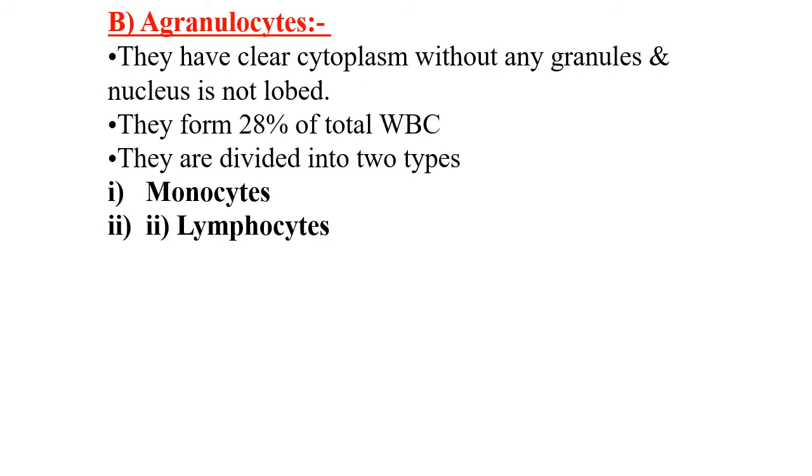The second category of WBCs is called agranulocytes. They have clear cytoplasm without any granules, and the nucleus is not lobed. They form around 28% of the total WBCs. They are divided into two types: the first one monocytes and the second one lymphocytes.